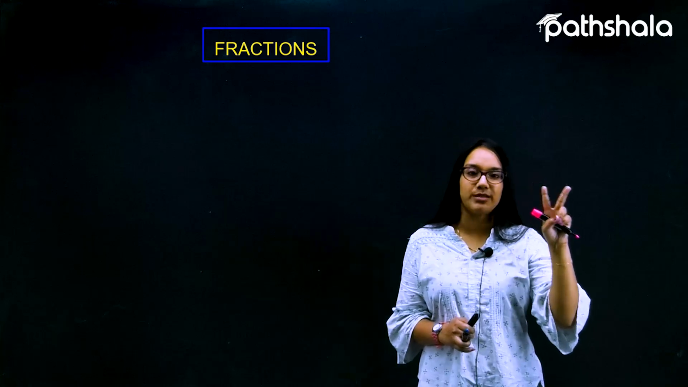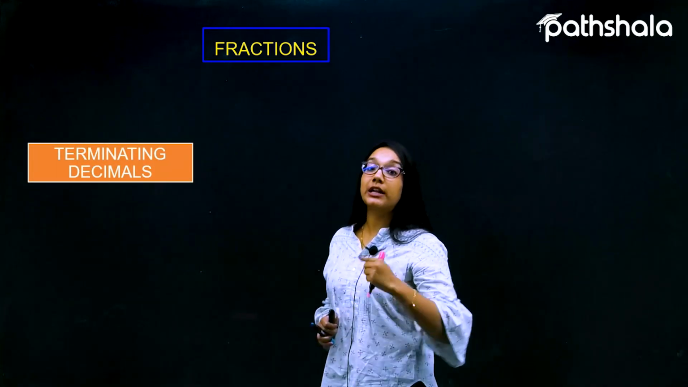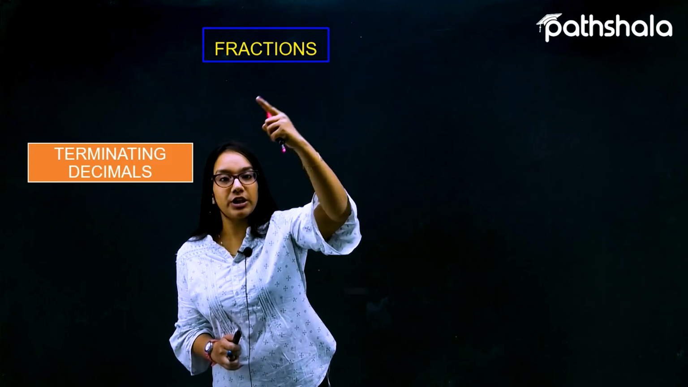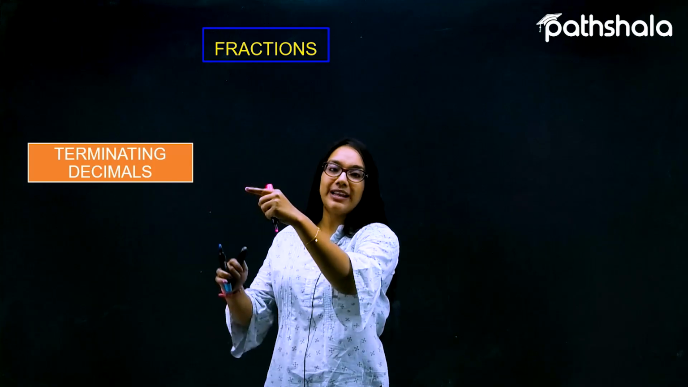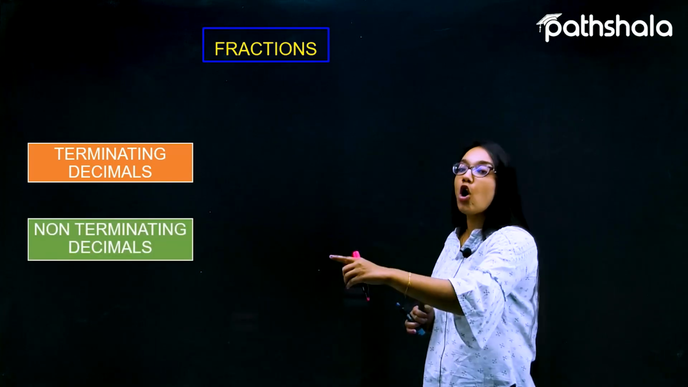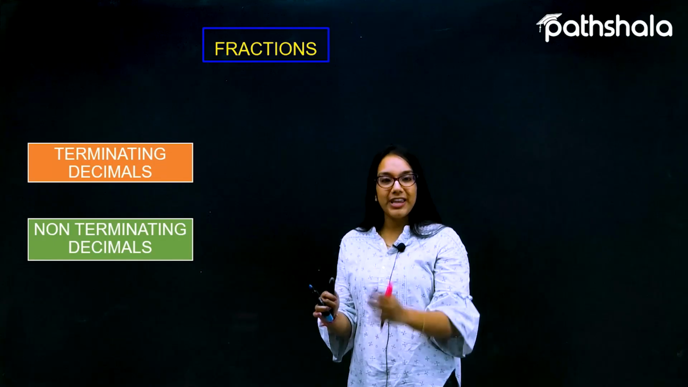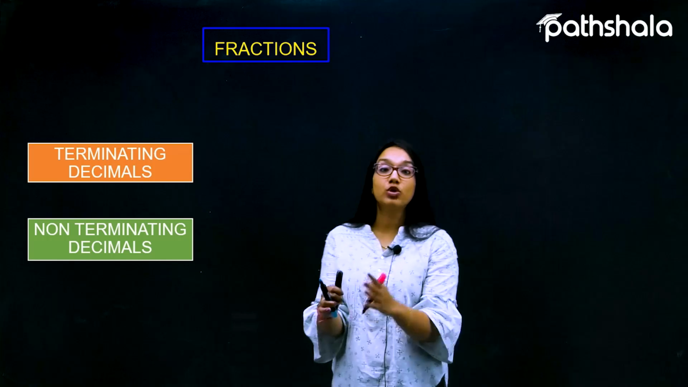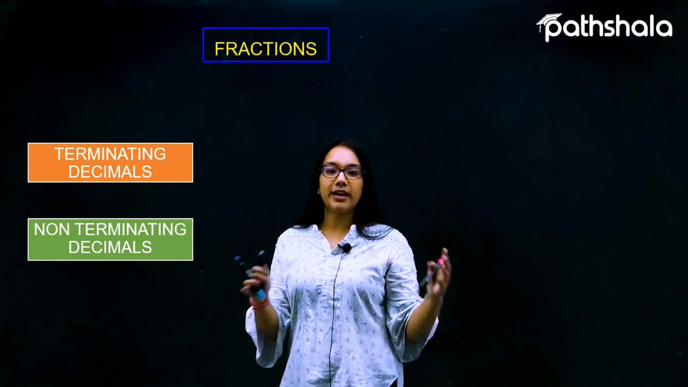What are those 2 decimal representations? The first one is called the terminating decimals. Fractions can be converted into the first form, terminating decimals, and the other kind of representation is non-terminating decimals. So fractions can be converted into terminating decimals and into non-terminating decimals. What are these terminating and non-terminating decimals?